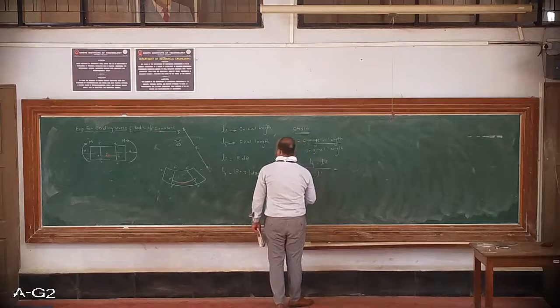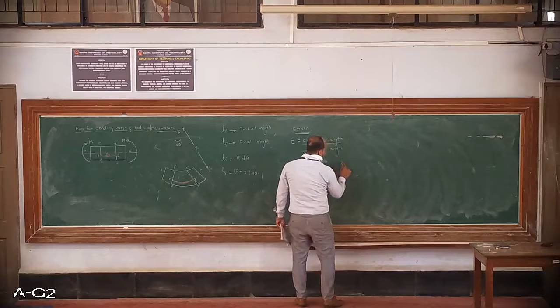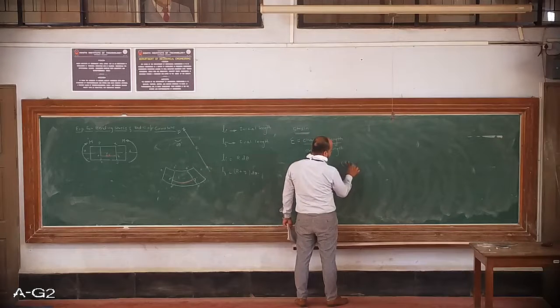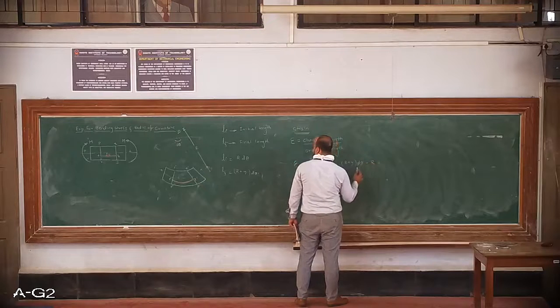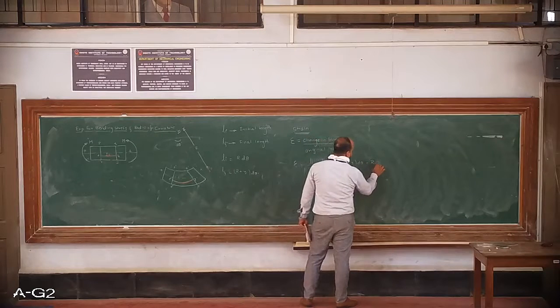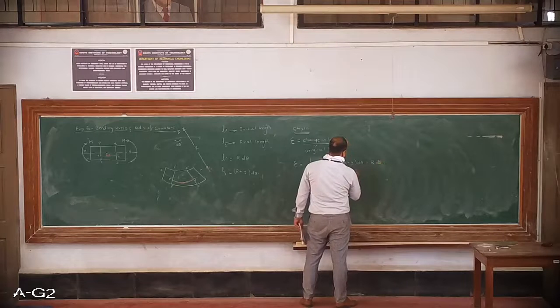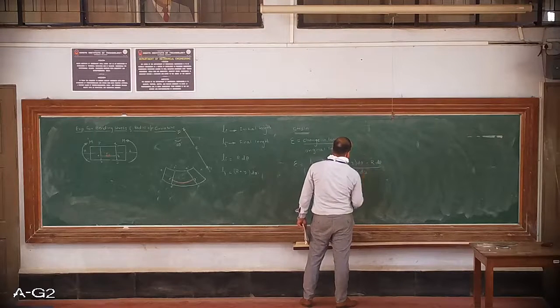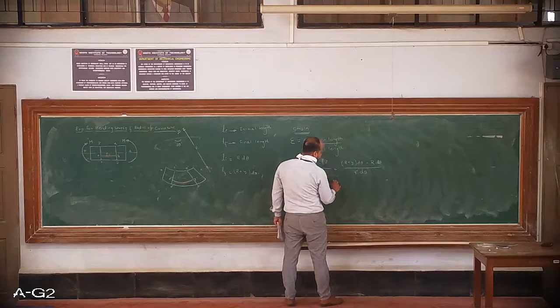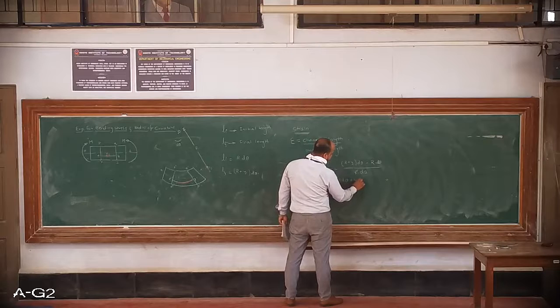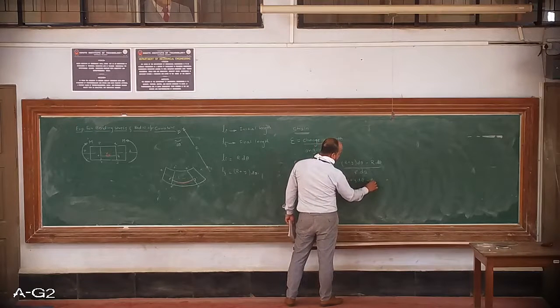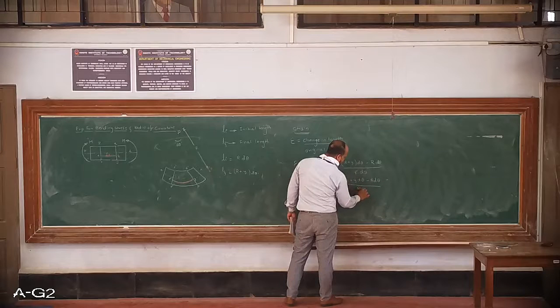So I will substitute: r plus y into d theta minus r into d theta, divided by r into d theta. If you expand this, you will get r into d theta plus y into d theta minus r into d theta, divided by r into d theta.